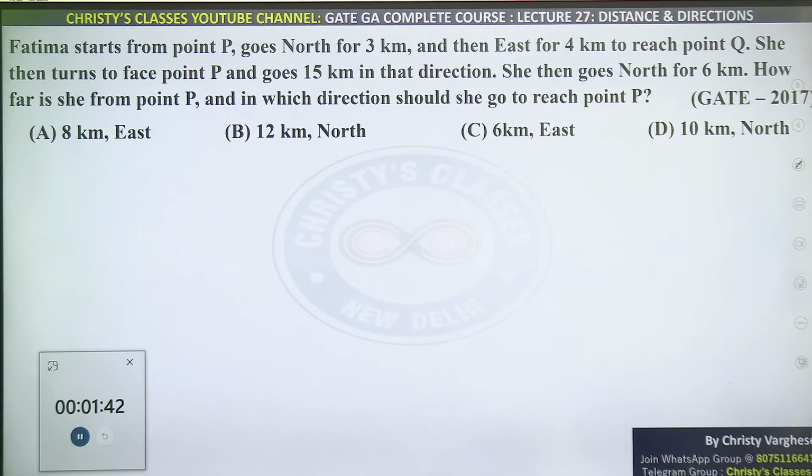Here distance and direction are involved. Draw the picture, then it will be easy.